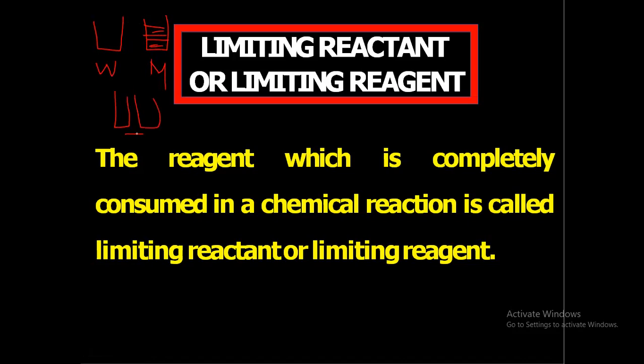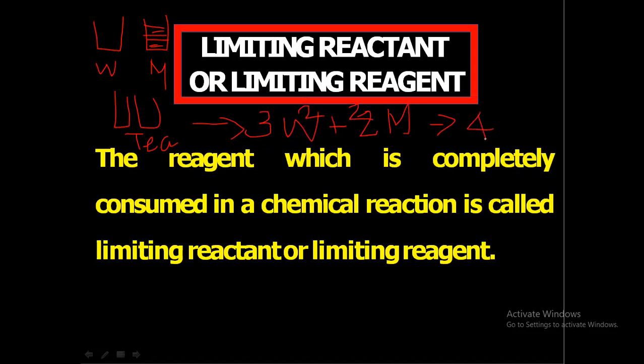Okay, we have to prepare 2 cup of tea, so we must have 1 cup of water and 1 cup of milk. And if we have 3 cup of water and 2 cup of milk, then what will we do? We can take 2 cup of water and 2 cup of milk and prepare 4 cup of tea. Okay, and 1 cup of water is unreacted because we do not have enough milk.